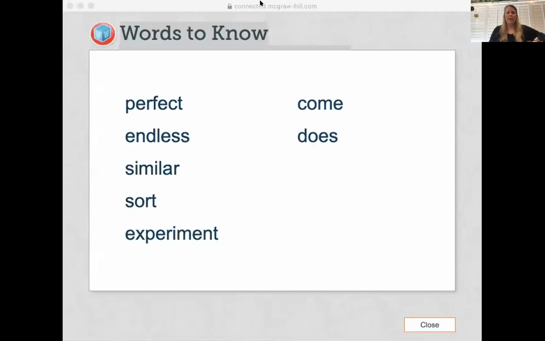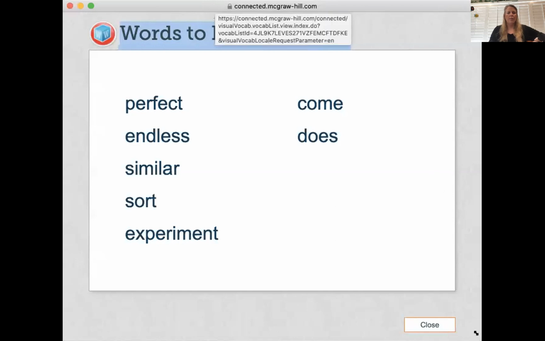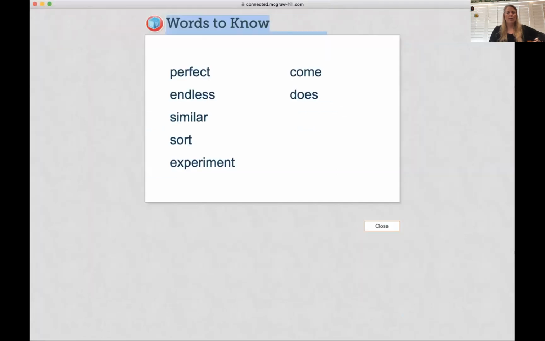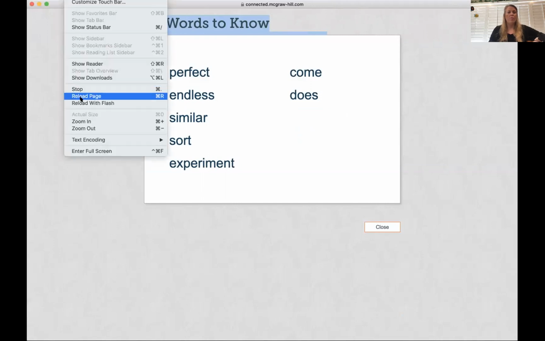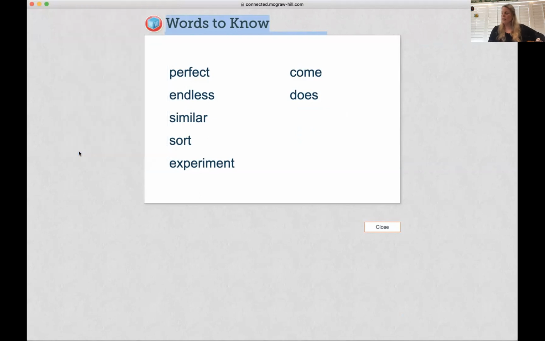Hi, everyone. So today we're going to go ahead and work on some vocabulary. And the vocabulary that we want to work on is for our new story. And so we're going to go ahead and look at these words together. Okay. And so when we look at these words, we want to go ahead and do a little movement with these words. So let's look at the first one.